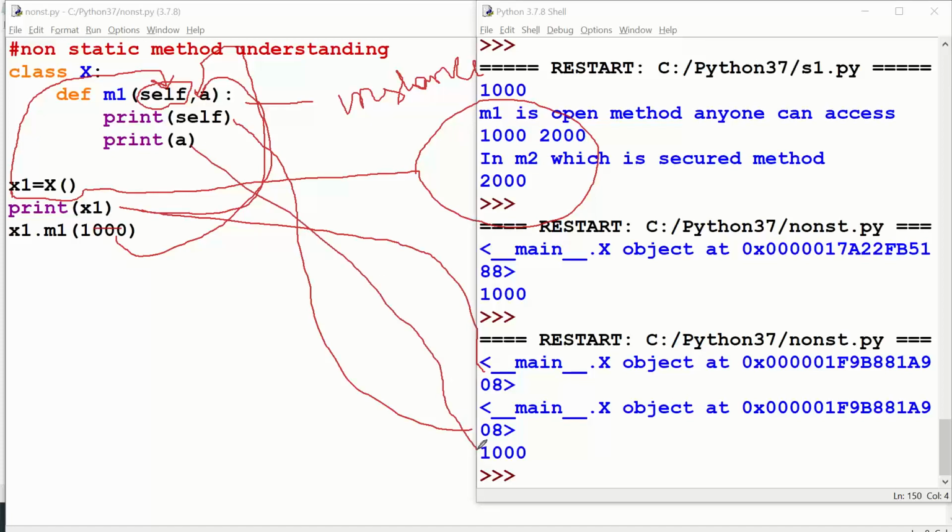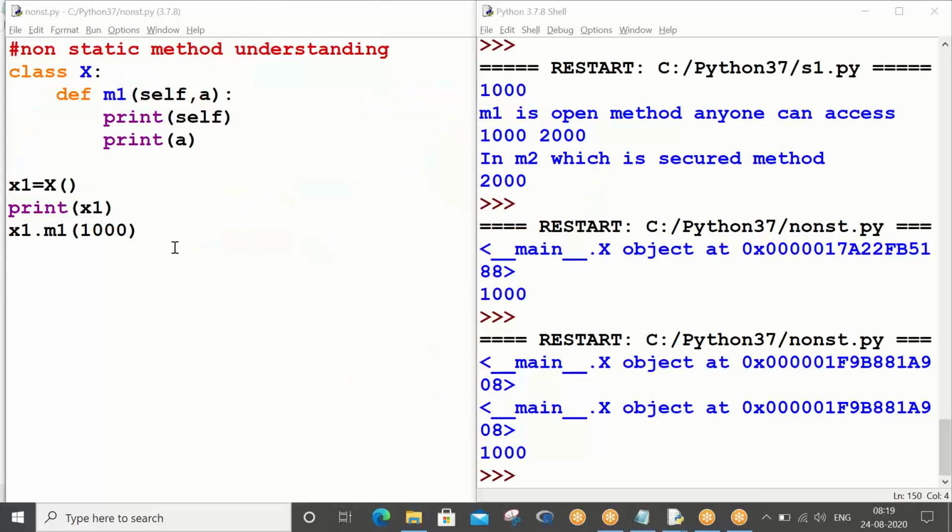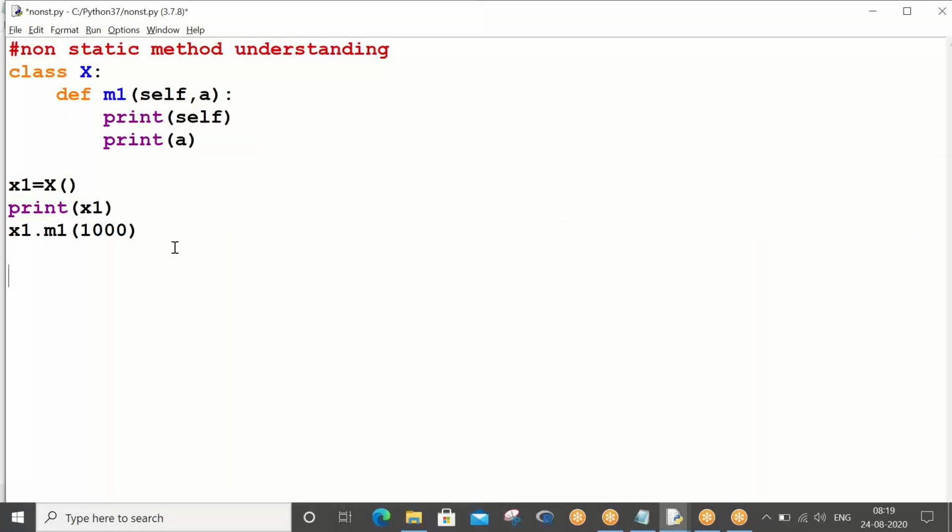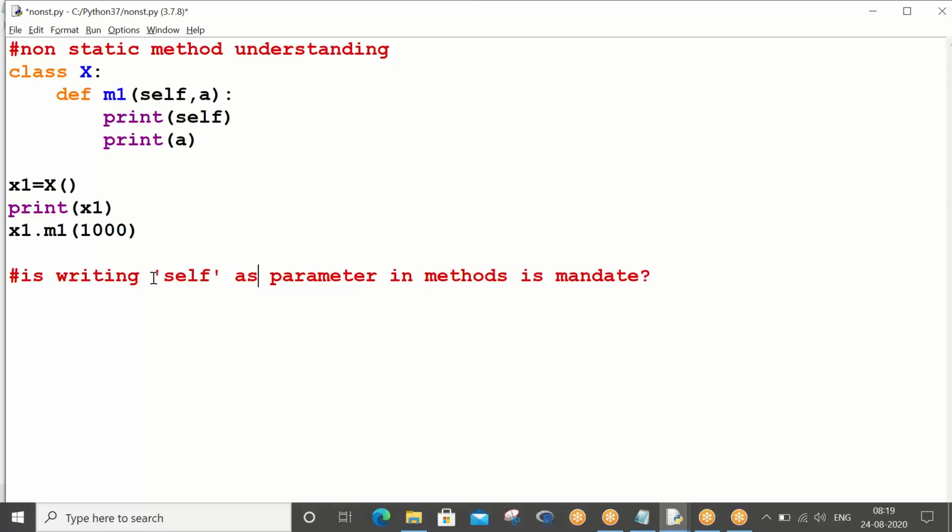Now my $1000 question, or $1 lakh question, is one that people will ask in interviews: is writing self as a parameter in methods mandatory? So what is your answer, tell me?